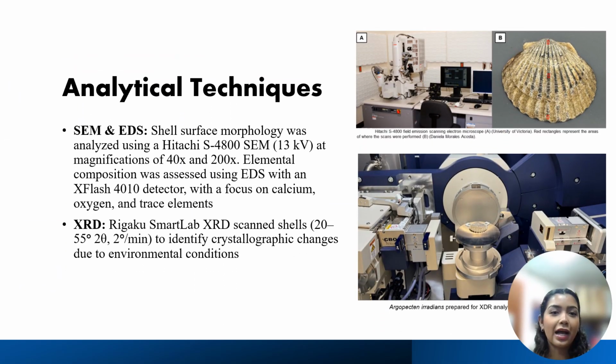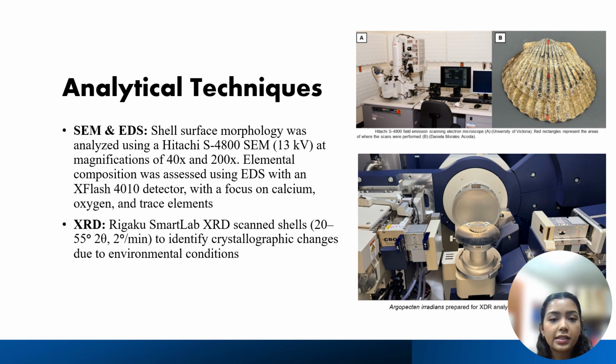In my experiment, I used 4 key methods to assess the impacts of ocean acidification on shell morphology and composition. The first one being scanning electron microscopy and energy dispersive spectroscopy. The scanning electron microscope is an extremely powerful microscope that shoots a beam of electrons onto a sample in order to produce an extremely clear picture of a sample. And I used the Hitachi S4800 SEM with a magnification of 40 in order to get these extremely detailed pictures.